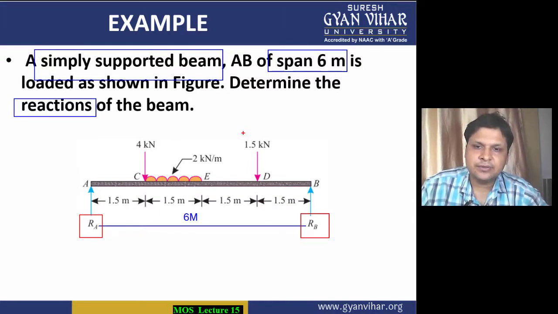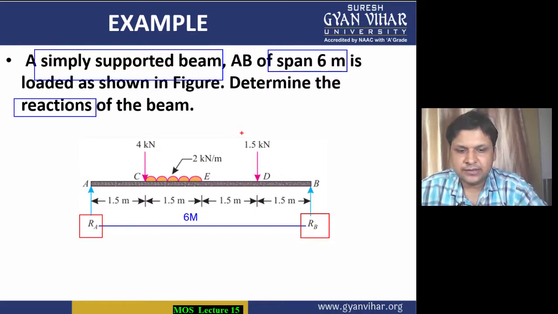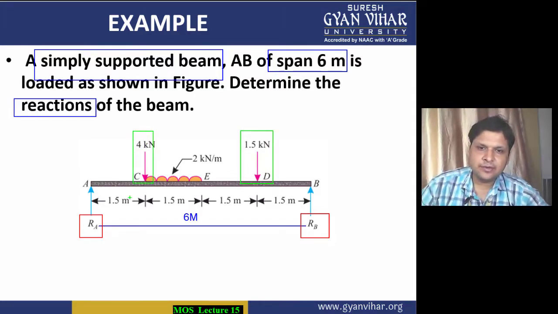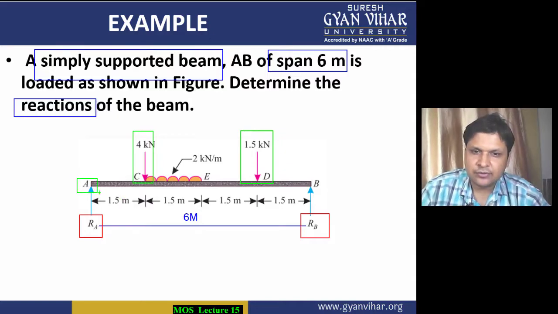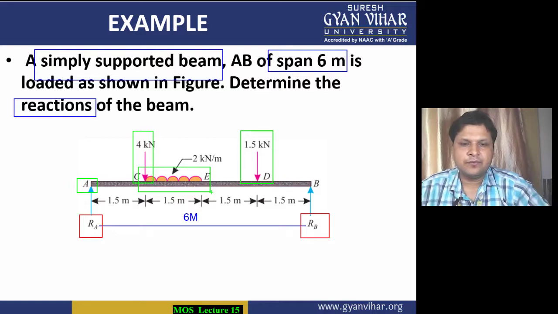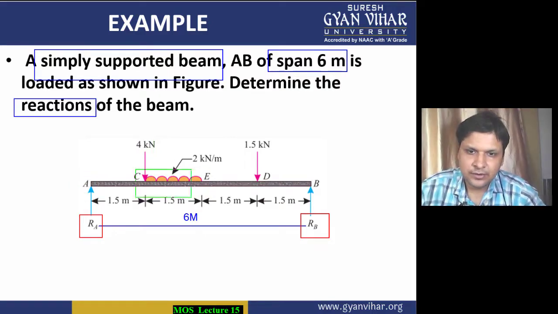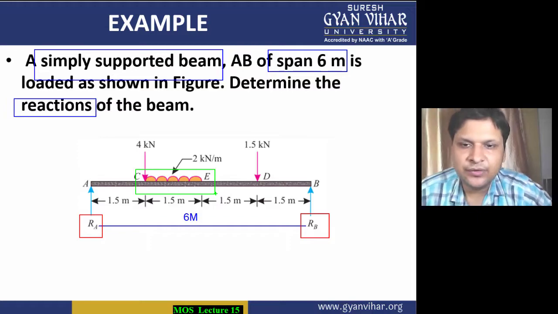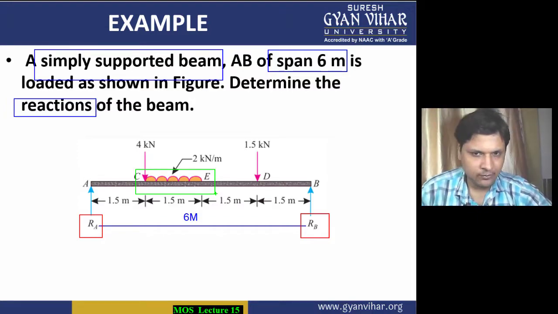As I have told you, first of all look into the type of loads which are acting. You can see this is the point load, and the distance from the end point A is also given to you. But the first thing we will have to do is with this particular force, which is your uniformly distributed load. For a UDL, students, I have told you that we consider the whole UDL to be acting at a point, and that point is its center.